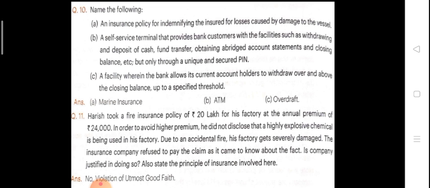The insurance company refused to pay the claim as it came to know about the fact. Is the company justified in doing so? State the principle of insurance involved here. So, the answer is no, and the principle discussed here is utmost good faith, meaning the insured broke the insurance company's faith.